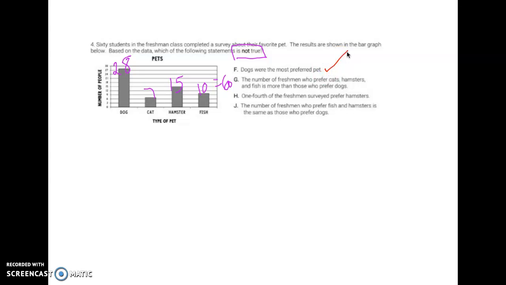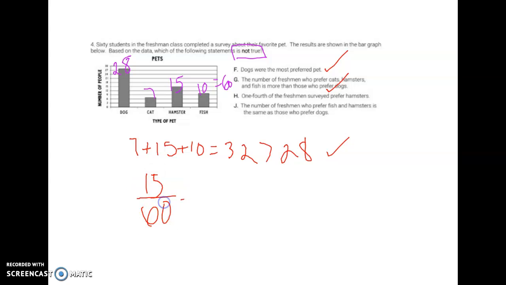G says the number of freshmen who prefer cats, hamsters, and fish is more than those who prefer dogs. So cats, hamsters, and fish equals 32, which is more than 28. So this is true. H says 1/4 of the freshmen surveyed prefer hamsters. Well, 15 out of 60 prefer hamsters.